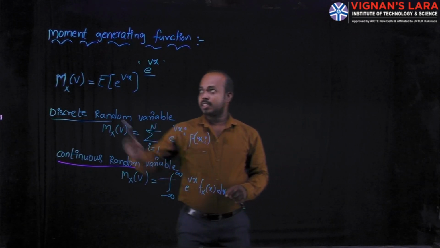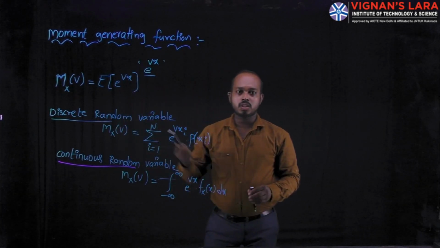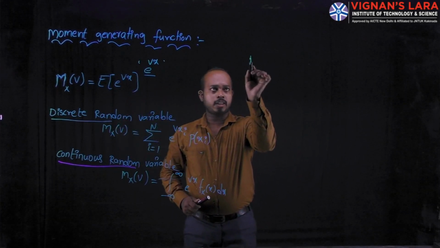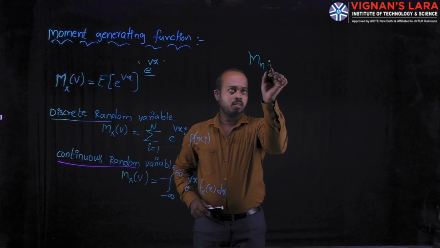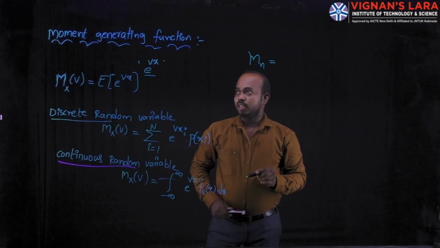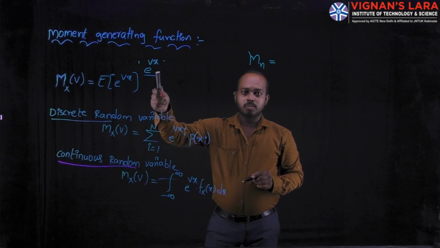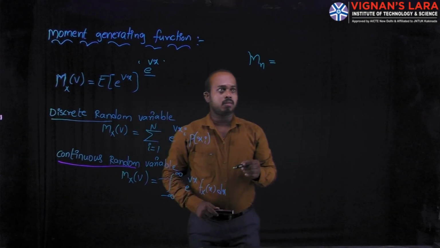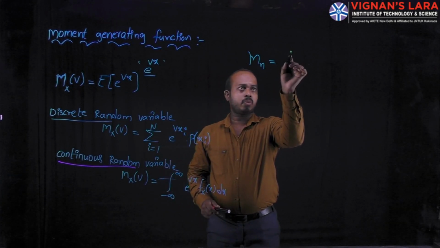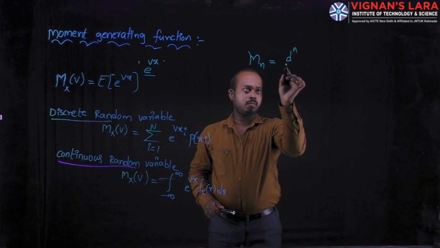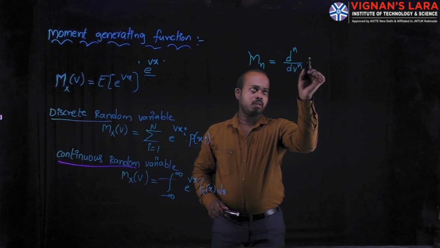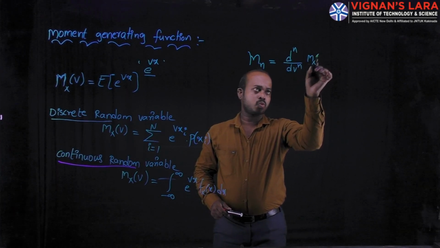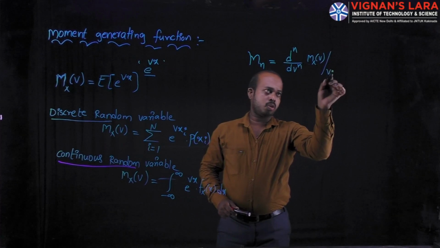For the moment generating function, we do not consider the imaginary value, so the nth moment is m suffix n is equal to d power n divided by dv power n of capital M x of v at v is equal to 0.